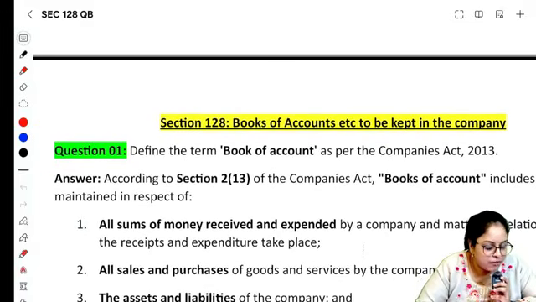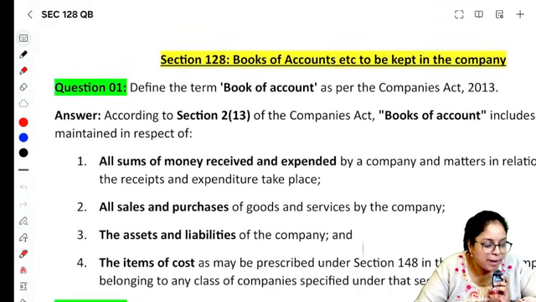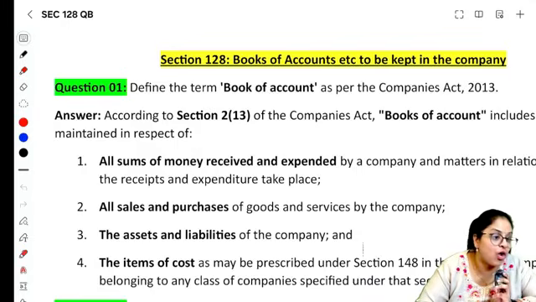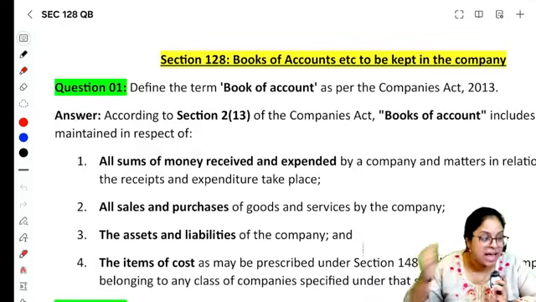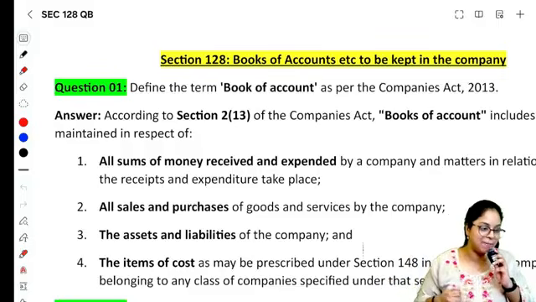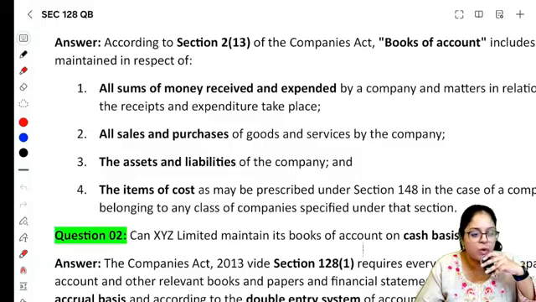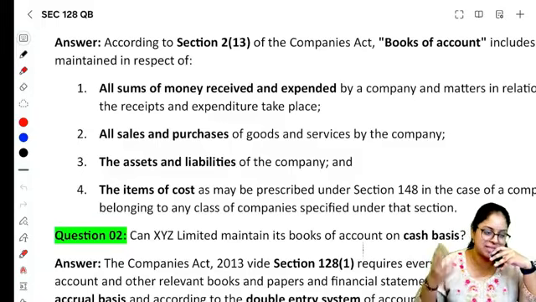Define the term books of accounts as per the Companies Act 2013. It is very simple. What do you mean by books of accounts? Books of accounts includes any records that is maintained with relation to all sums of money that is received and expended, all the sales and purchases, all the assets and liabilities and items of cost as may be prescribed under section 148. As simple as that, right?